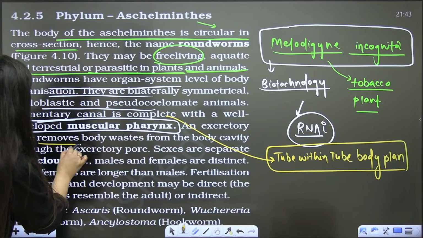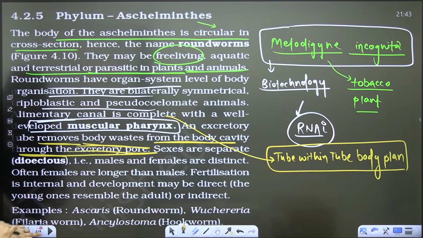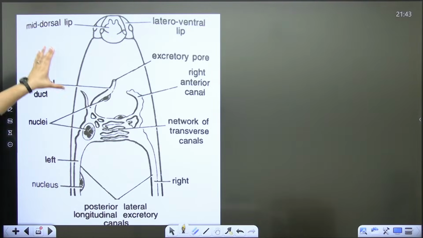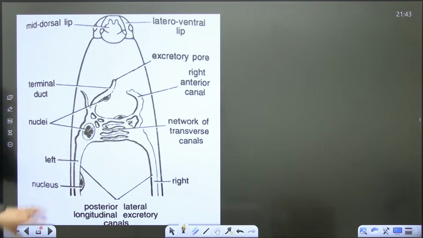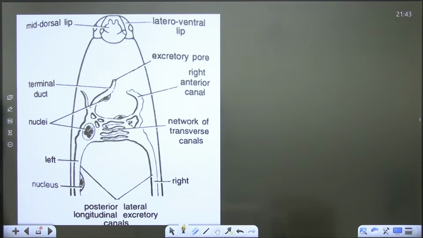An excretory tube removes the body waste from the body cavity through the excretory pore. Look, here we have the diagram. Just see this. So here this is of Aschelminthes, right? As I said, they have H-shaped renette cells. This H-shaped structure they have, with the excretory pore. These canals are there. They have H-shaped structure having the excretory canal which removes the body waste from the body cavity.